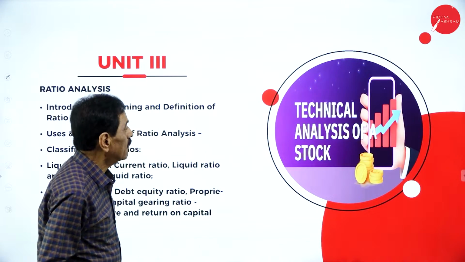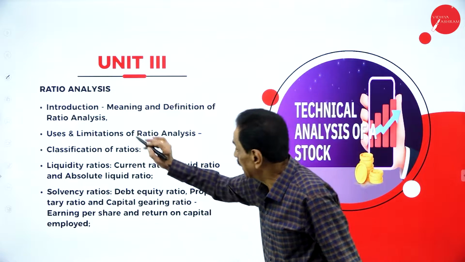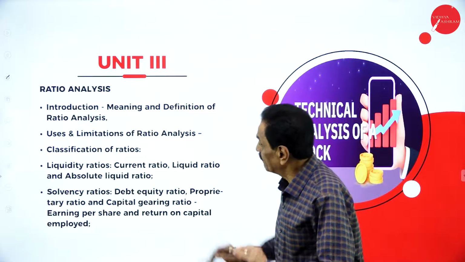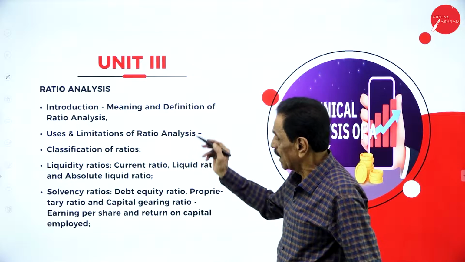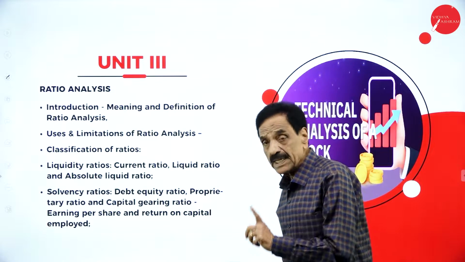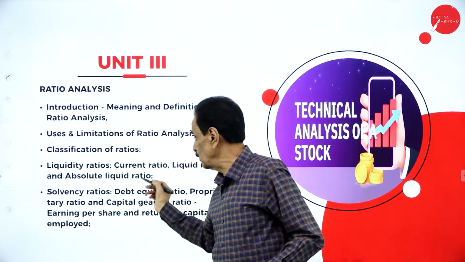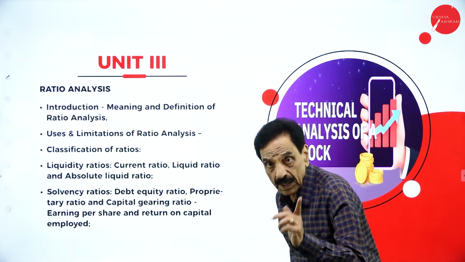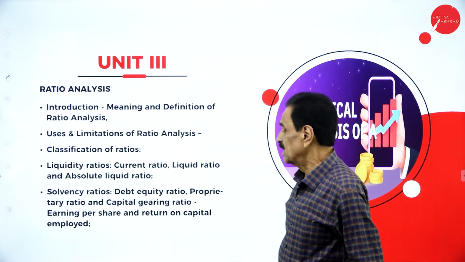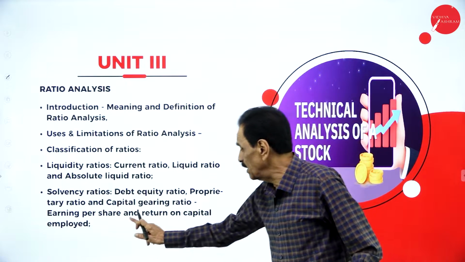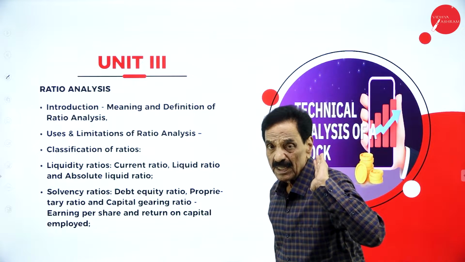We'll move on. Then come to unit 3, ratio analysis: introduction, meaning and definition of ratio analysis, use and limitations of ratio analysis, classification of ratios, liquidity ratios, current ratio, liquid ratio, and absolute liquid ratio, solvency ratios, debt equity ratio, proprietary ratio, and capital gearing ratio, earning per share, and return on capital employed. All the ratios we are going to deal with individually.